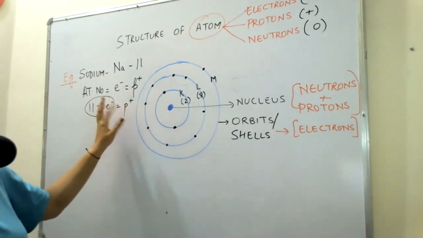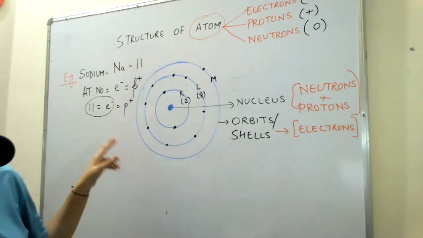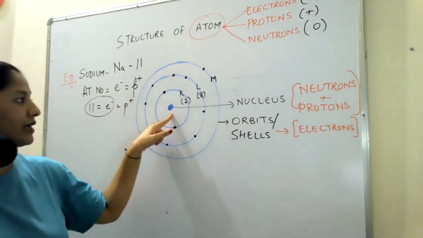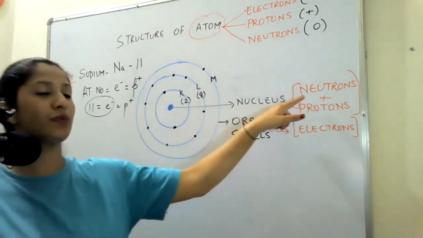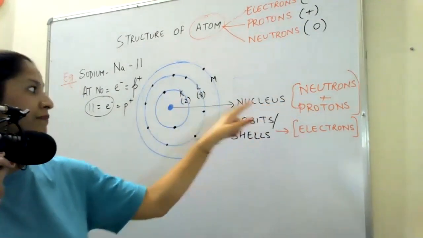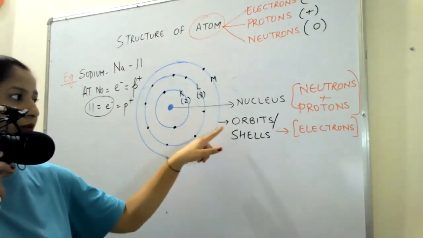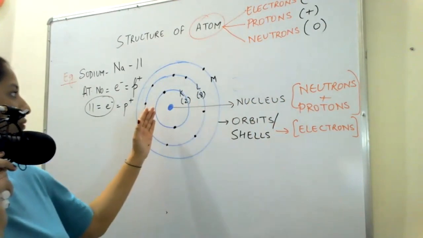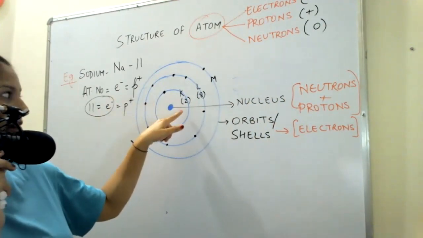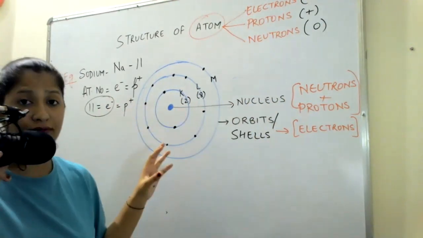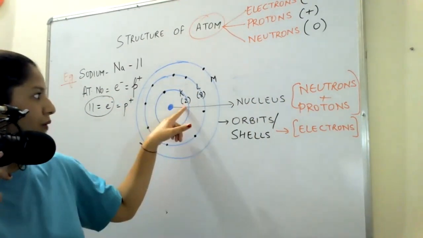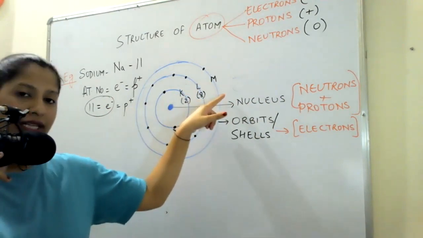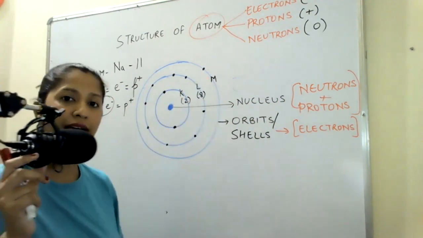Well, now how are these electrons and protons arranged? That is called the structure of atom. In the center, you will see the heavy mass that is called the nucleus. Inside the nucleus, we have neutrons and protons. But these circles are called orbits or shells, and they can accommodate electrons, correct? And how do we fill this? Because K can accommodate a maximum of 2 electrons, I have to fit 11 electrons. So 2, L can accommodate 8 electrons. So 2 plus 8 becomes 10, and 1 is left, that goes to the next shell, the M shell.